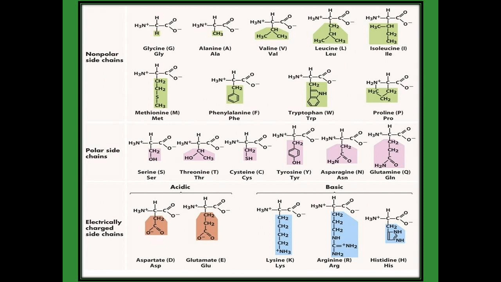Next, asparagine, symbol is capital N, three letter code ASN, instead of R, CH2, C double bond O, NH2, that is ethanamide is added. Glutamine, symbol Q, GLN is a three letter code, instead of R, propanamide is added. From serine to glutamine come under the category of polar side chain because they are having the polar groups in the side chain. Next, the electrically charged side chain means they having aspartate, symbol D, ASP.